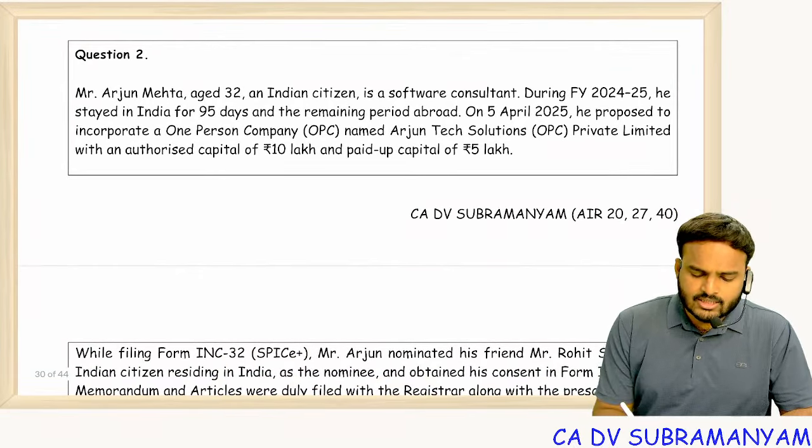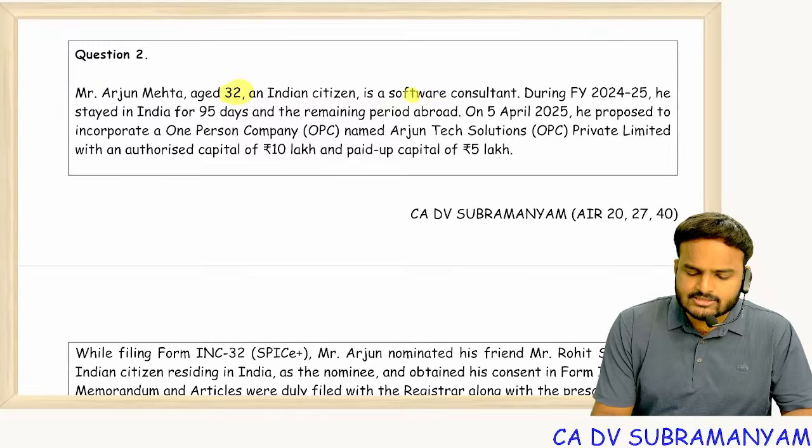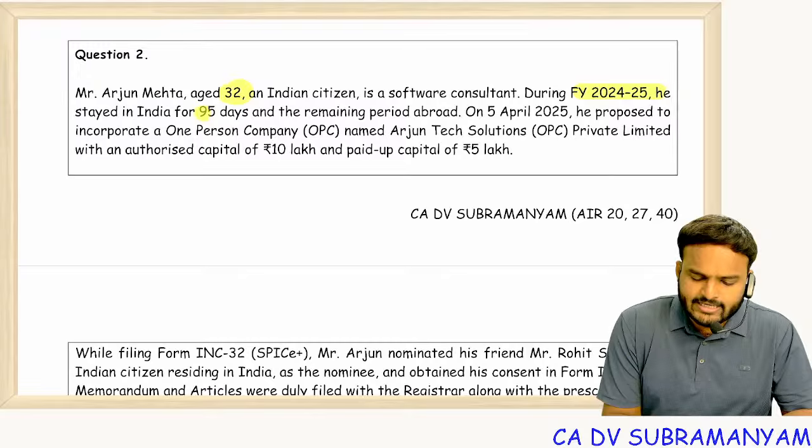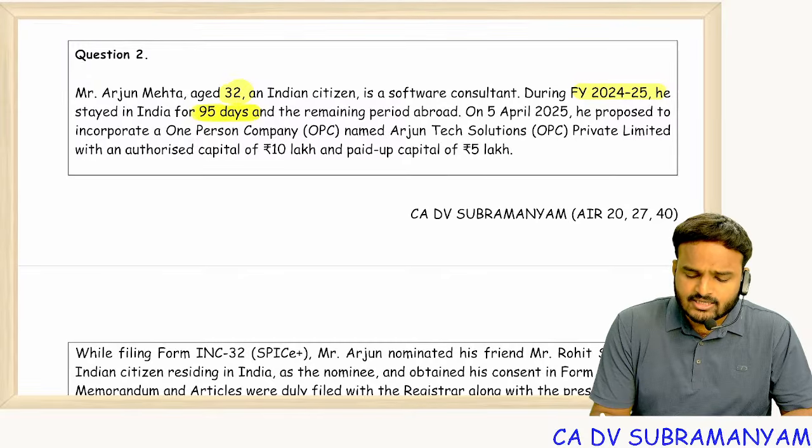Mr. Arjun Mehta, aged 32, an Indian citizen, is a software consultant. During financial year 24-25, he stayed in India just for 95 days and remaining period abroad. On 5th April 2025, he proposed to incorporate an OPC named Arjun Tech Solutions OPC Private Limited with an authorized capital of 10 lakhs and paid up capital of 5 lakhs.